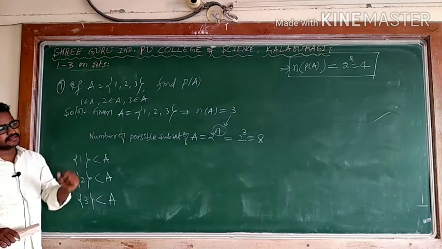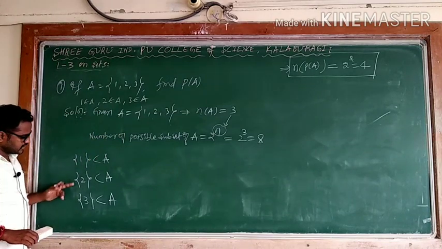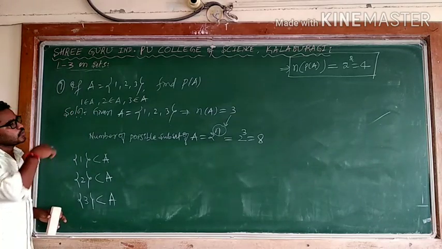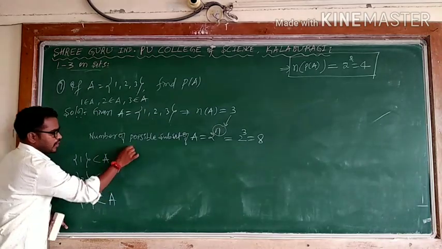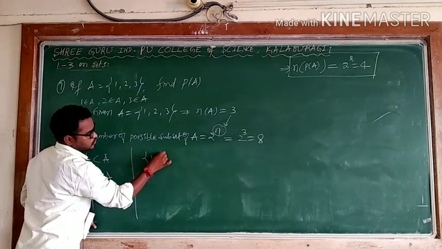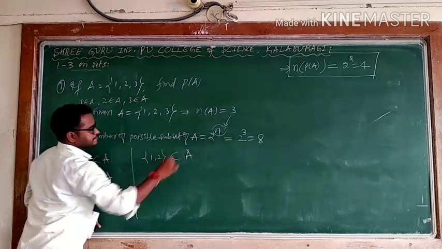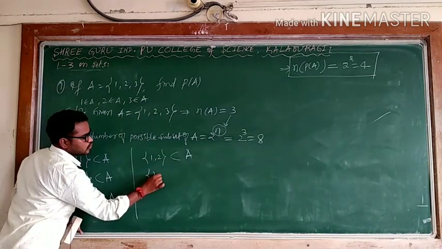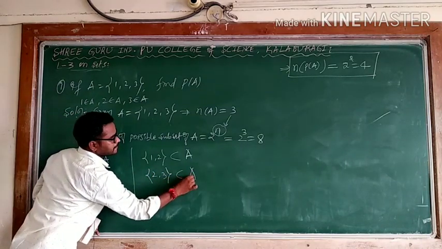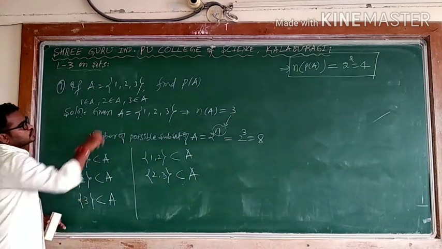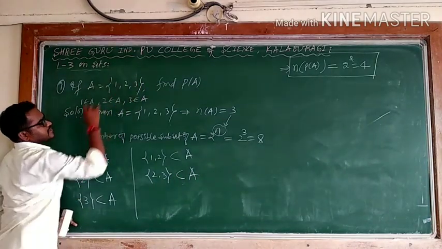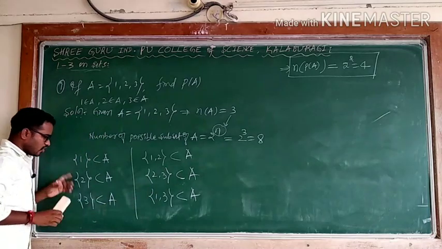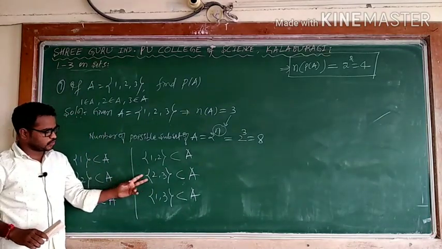But we are saying 8. What are the possible next? I took 1, 2, 3 separately. Can I take 1, 2, then 2, 3, then 1, 3? Because I can collect 2 elements. Now I will write another possibility: {1, 2}. It is also a subset because these elements belong to the given A. Next I will take {2, 3}. Then can I take {1, 3}? Yes. What happened? Here I got 3 again, because of taking 2 elements.